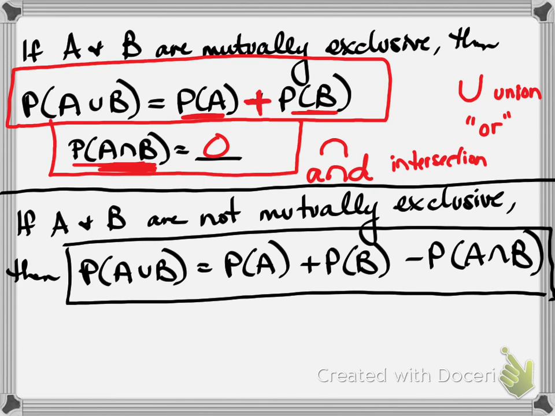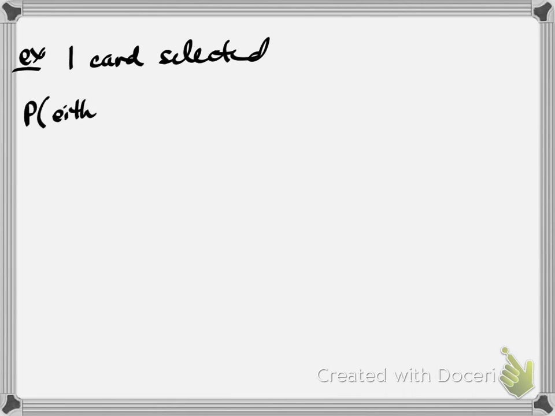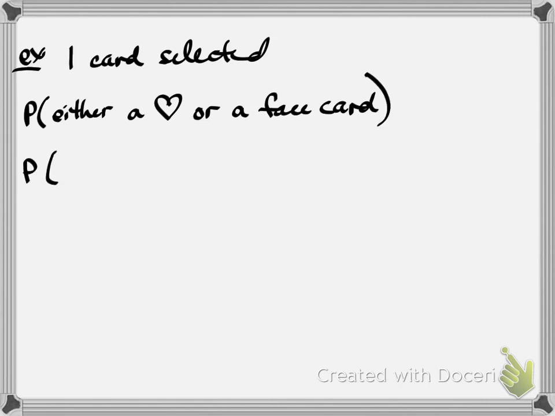So let's take the deck of cards example. One card is selected at random from a deck of 52. What is the probability that the card is either a heart or a face card? All right, or that's union. So what's the probability that we would get a heart union face card.